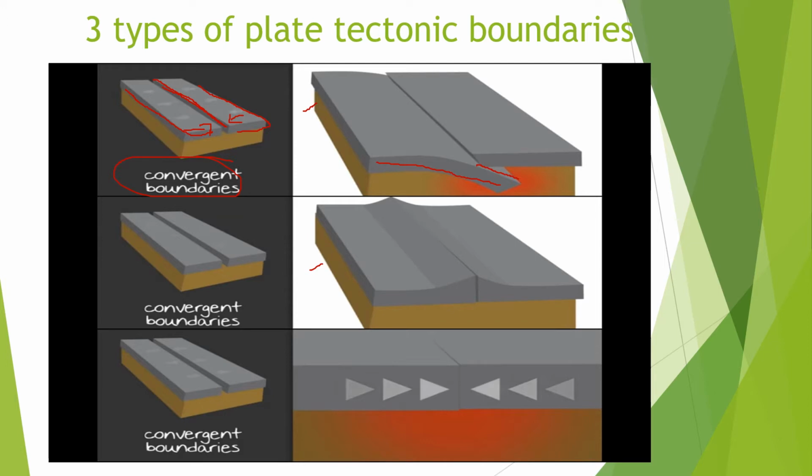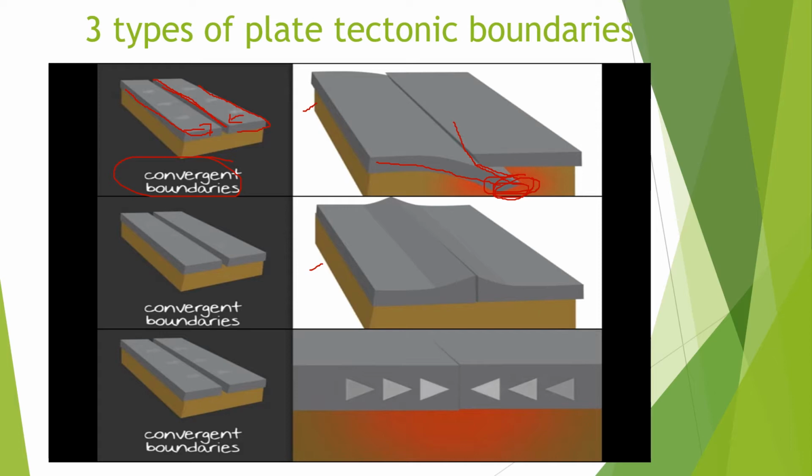The deeper this plate goes, the more pressure it creates. The pressure with a high heat will melt the crust and form magma right here. And that magma will go up to the surface and create a volcano.